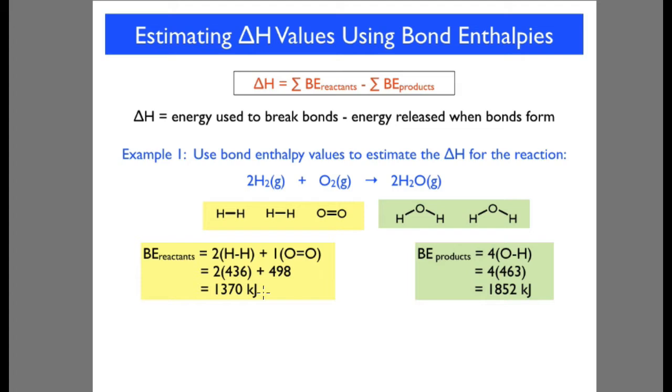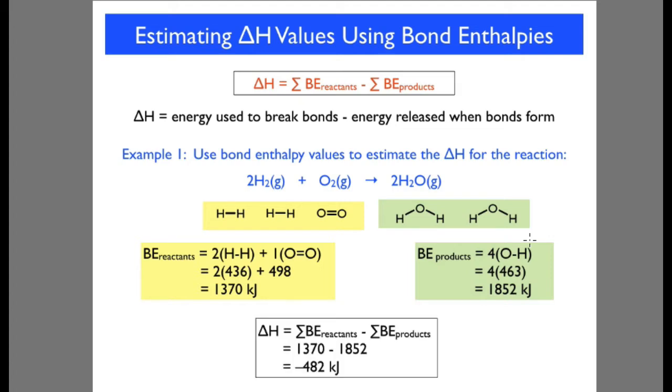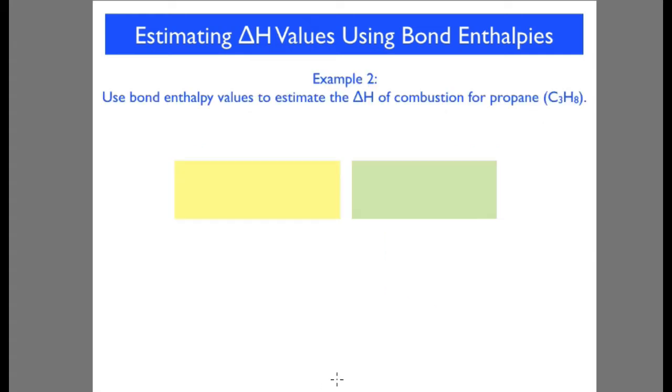Then we can look at the products. You've got 4 bond enthalpies for oxygen and hydrogen, multiplied by 4. We get the exothermic part, and you take away the energy of the products from the reactants to give us an overall exothermic reaction with an enthalpy change of minus 482 kilojoules.